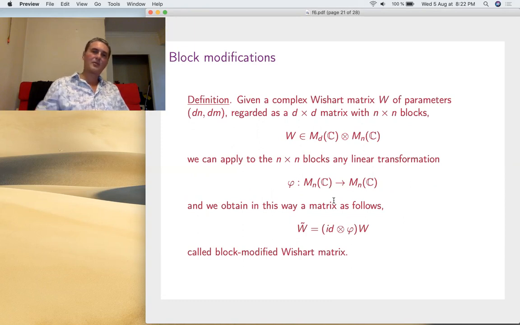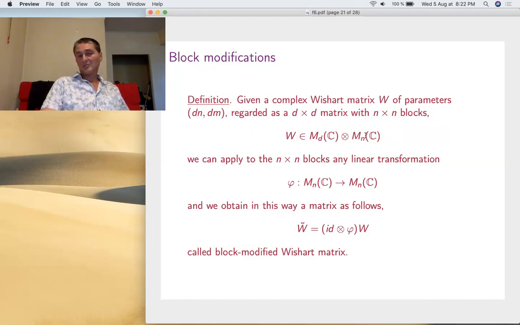So let's take, as before, a complex Wishart matrix of parameters dn, dm. It's a dn times dm square matrix. I regard it as being part of the tensor product. Now remember, for transposing, we're always transposing at right. That was our convention, with the left d going to infinity.